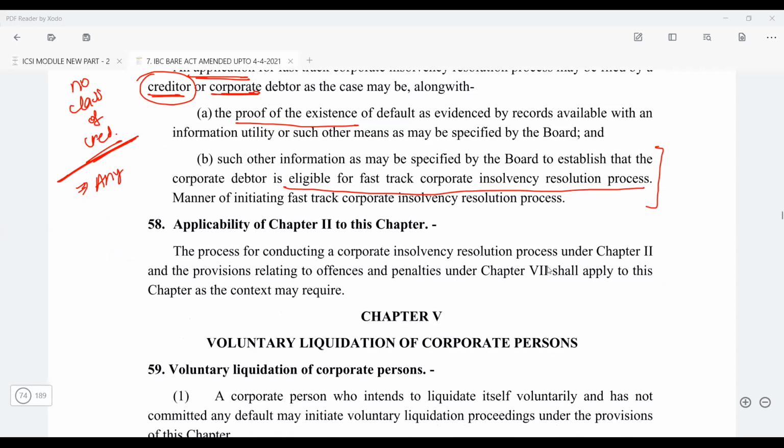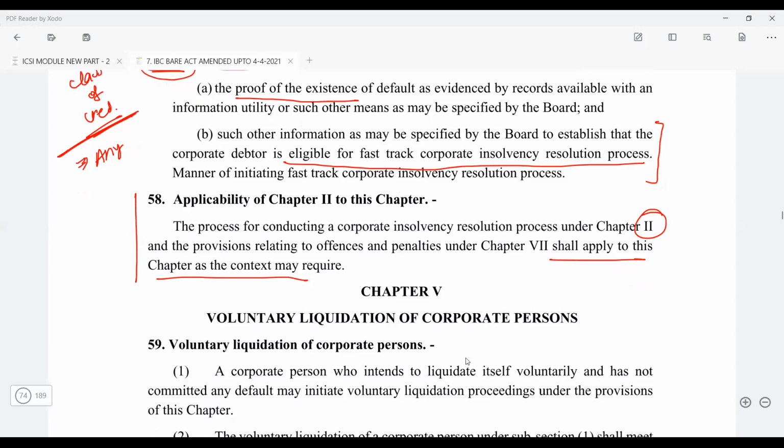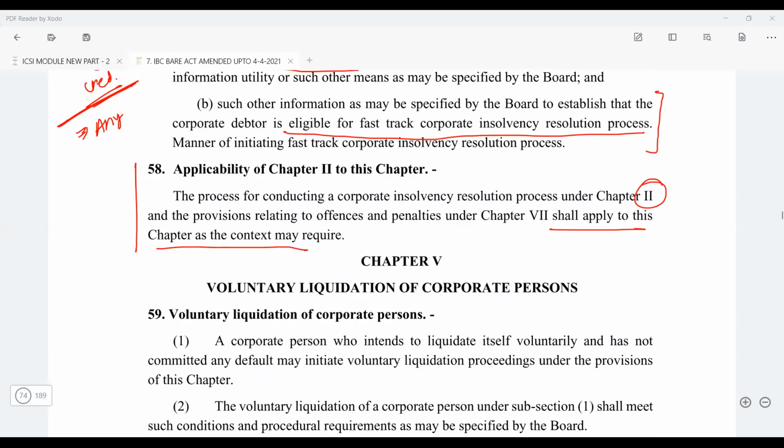So whatever was there under chapter 2, they will apply as it is, right? Even for the offenses and penalties, they shall apply as it is. Same as I said, the committee of creditors will be formed and everything is going to be the same. The only thing I'm not covering right now in the class is the bare regulation of fast track CIRP, because those broad provisions I've already covered in this slide. So you will not have to study that again. That is absolutely fine.